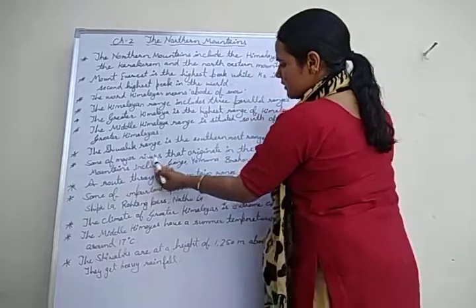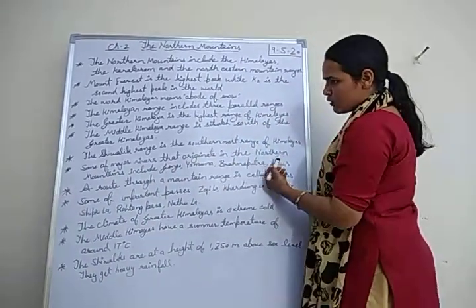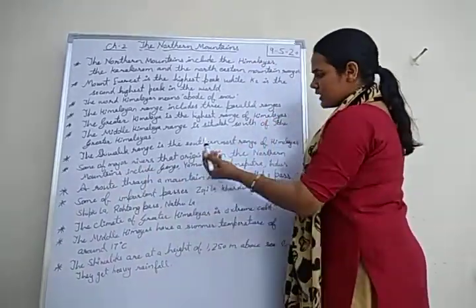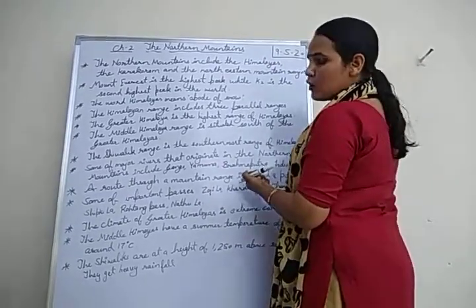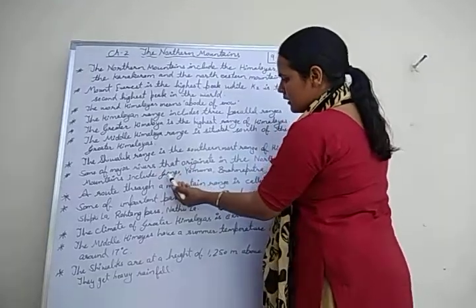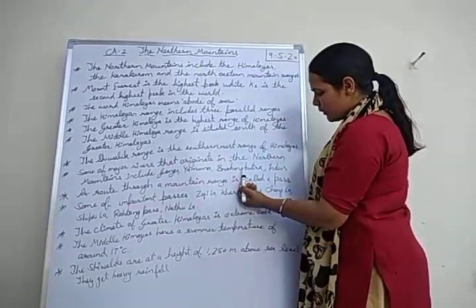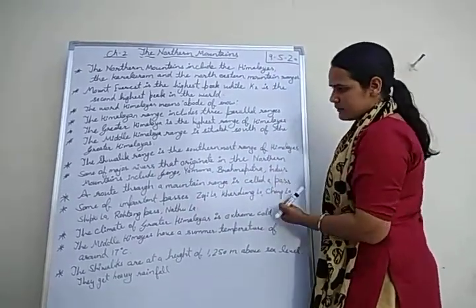Some major rivers originate in the northern mountains. These are the rivers which originate from the Himalaya mountains, that are Ganga, Yamuna, Brahmaputra and Indus.